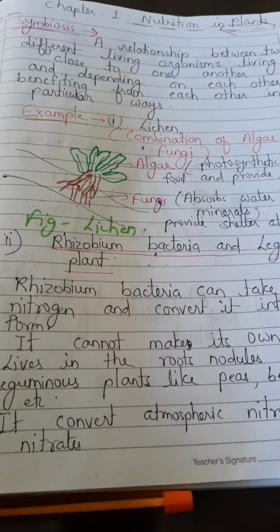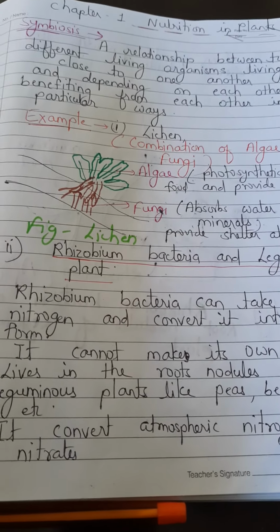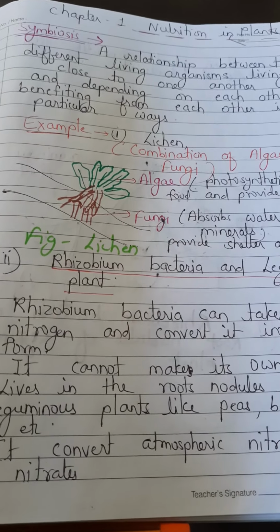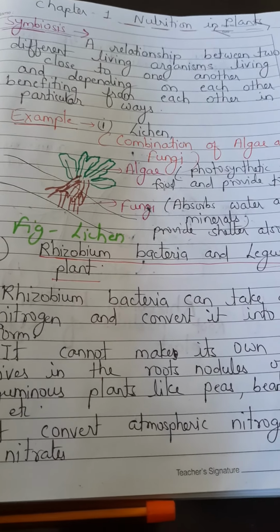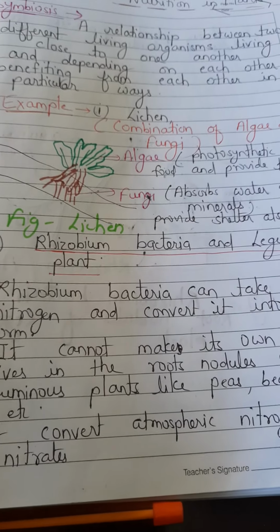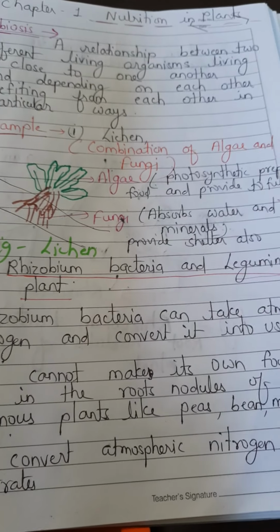All of you know that pulses are a rich source of protein, and nitrogen is one of the major components of protein. So these plants require nitrogen for making their protein, and in this, Rhizobium bacteria are helping the leguminous plants.